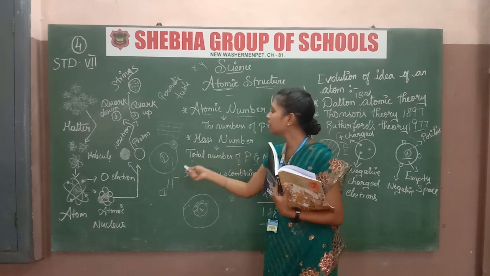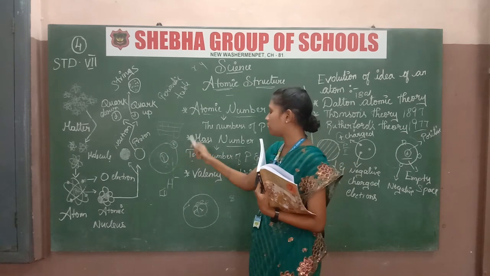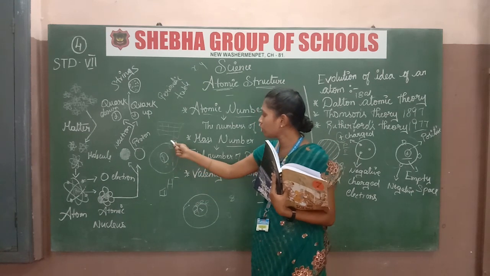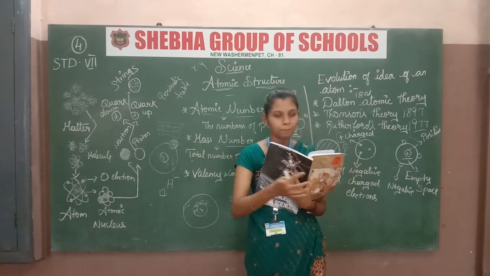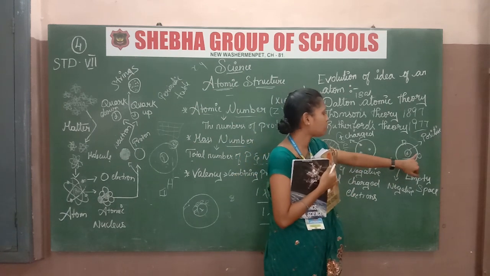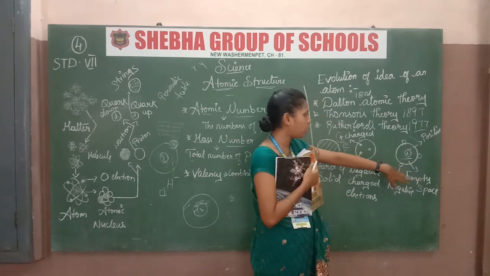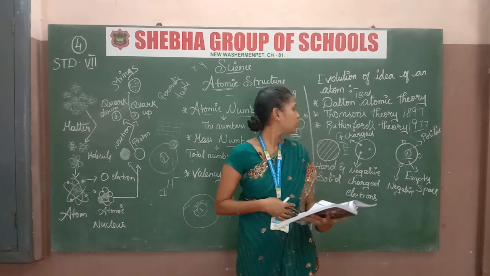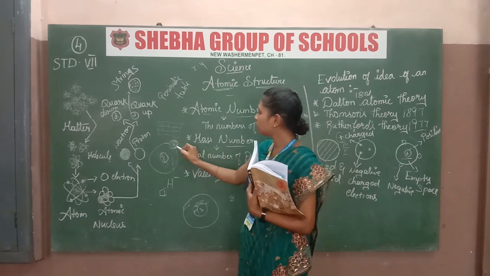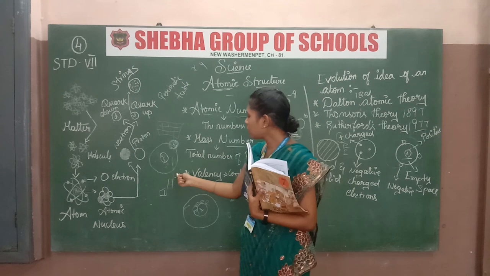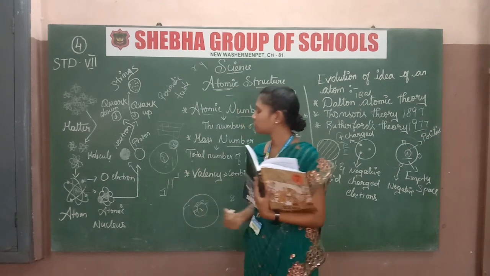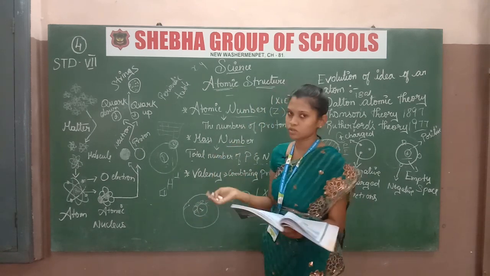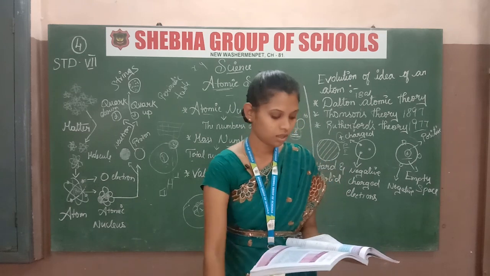And how many protons and neutrons? There is 1 proton and also 1 neutron. They give 1 neutron in the structure. Neutron and proton are combined together. See, there is a proton and neutron, with some space around, and in orbit there are negatively charged electrons. This is the Rutherford theory, that is all we have to see. So the mass number is 1. Hydrogen is 1 and 1. This is the basic form. In oxygen it is also the same. Just see the structure and you will know it.